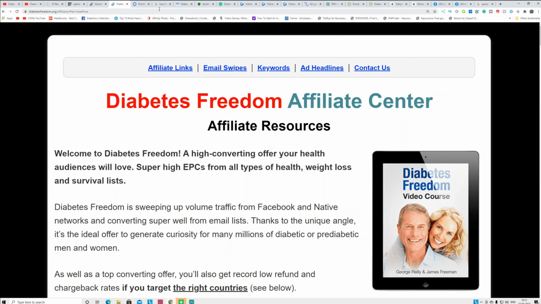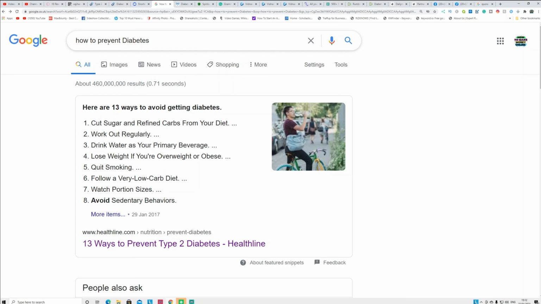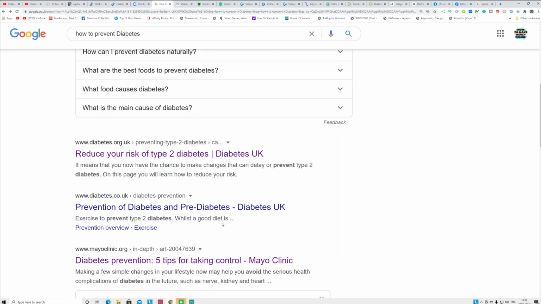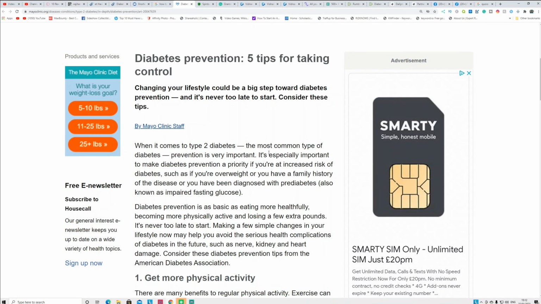So first, you need to understand what this product is about. It's about diabetes, right? So go to Google and search for the affiliate product that you want to promote. In this case, I'm promoting diabetes, so I am searching about how to prevent diabetes. There's a bunch of articles open on Google. What you can do is open a couple of those websites. So I open this website. I want to use this information in my videos.